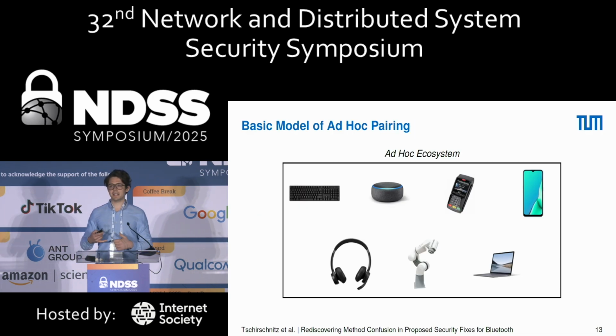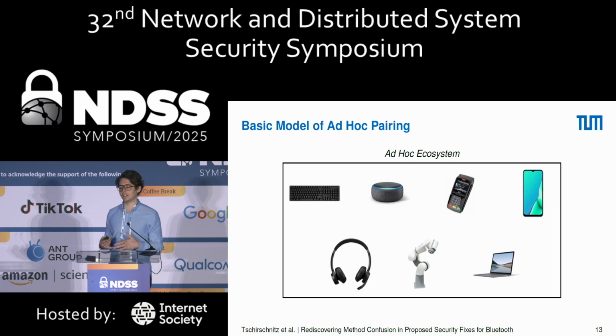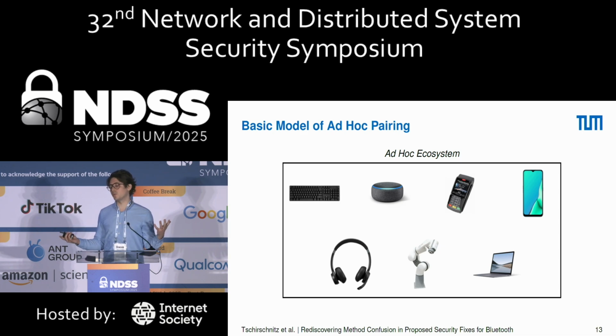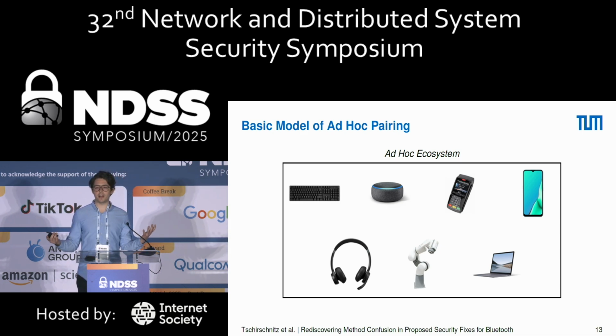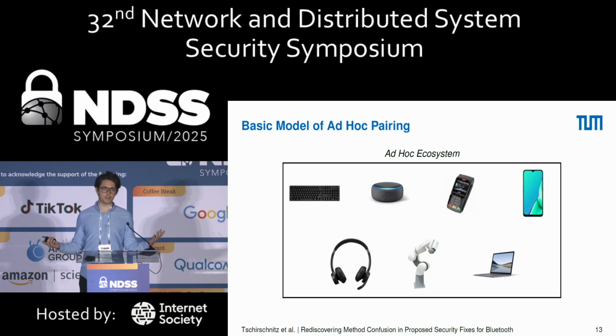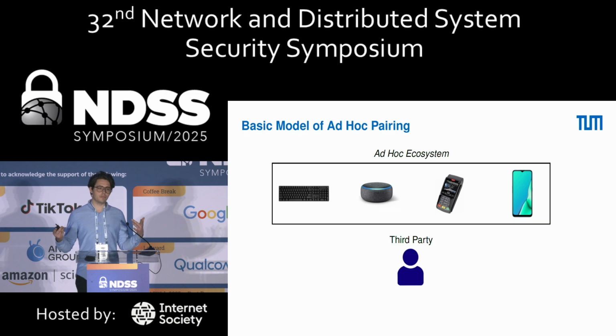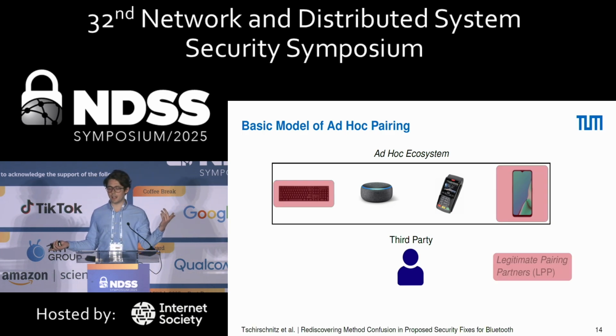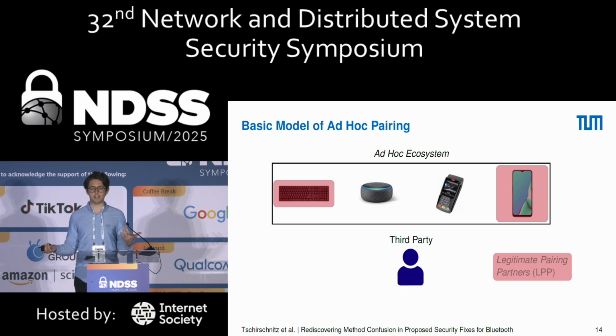To start our modeling, we start with the ad hoc ecosystem. That is basically a situation where we have many devices and they can all be principally connected with a connectivity framework like Bluetooth. Those are all the possible devices that can occur. Then for pairing, obviously a third party, like a user, goes ahead and selects two of these devices. We call them the legitimate pairing partners.